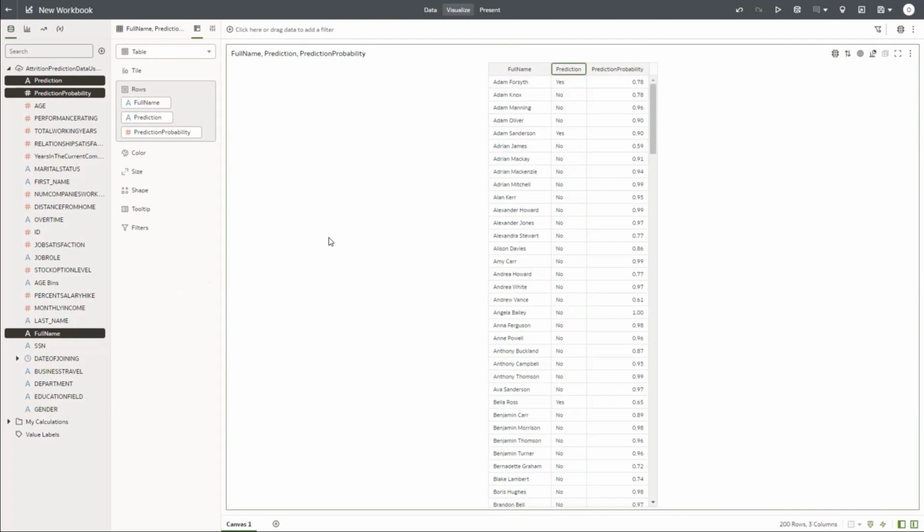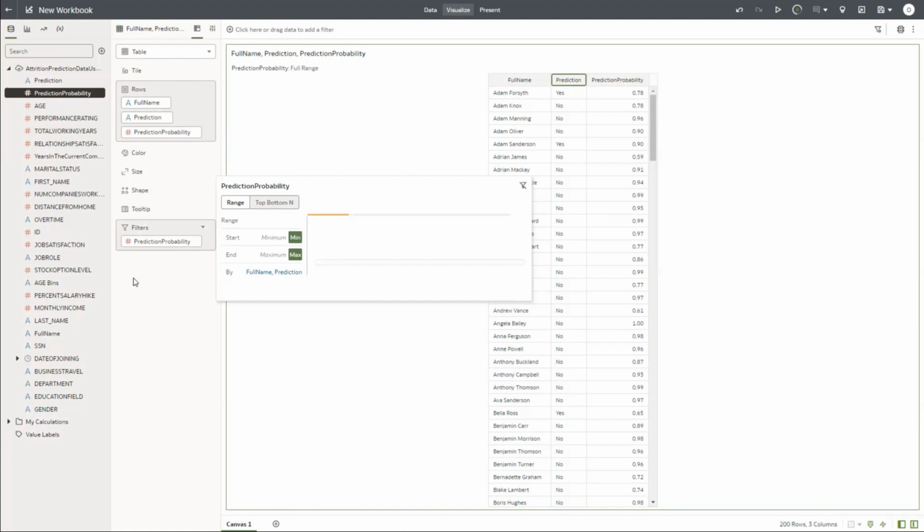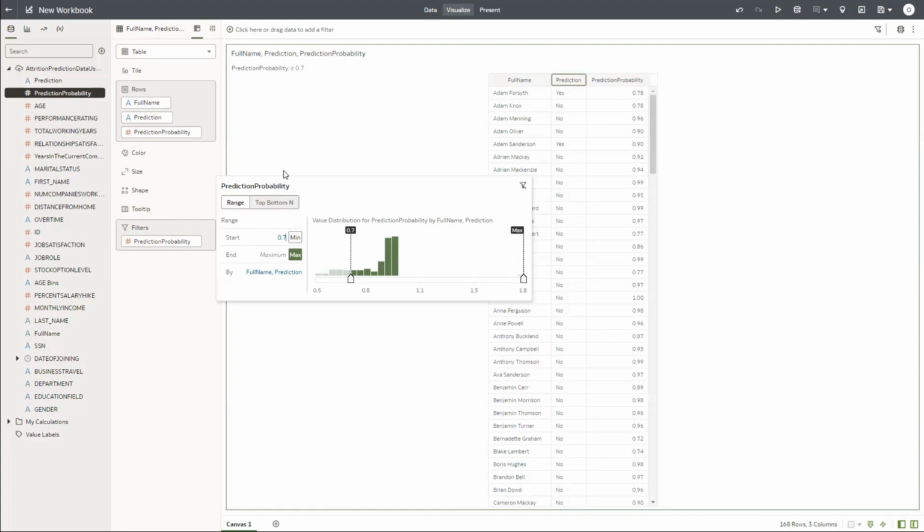Now I want only those probabilities which are 70% and above, right? I don't want all of them. So what I do, again in the same panel, that is the data panel, you just click outside, don't click on any column, so that the multi-selection is removed, and then select prediction probability and add it to filters. It gives you an option to start with the minimum value. In this case, we want anything above 0.7. So we only have starting, ending, I want the maximum. So I can just say 0.7, because it's basically 70% and it is 0.7. And once I do, just click on enter so that a filter gets applied on the data.